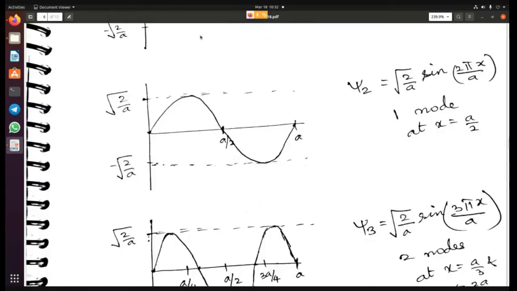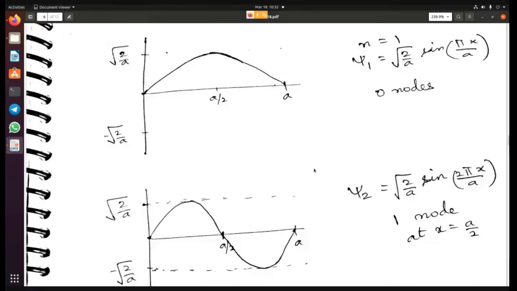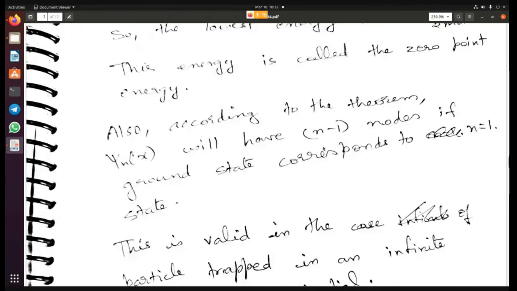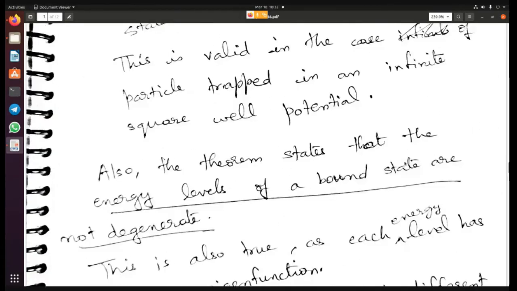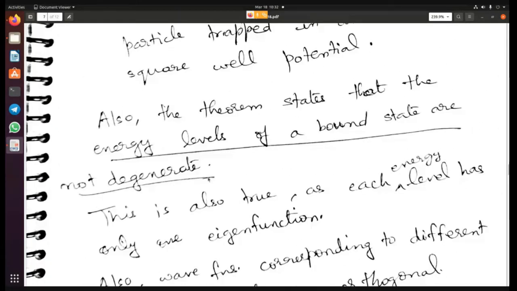Right now, I'm just telling you that the theorem told us that if n equal to 1 is your 0 point energy, then we are getting n minus 1 nodes for every wave function that we have in the solution. So that is being followed. Now I still have to explain to you why we did not consider n equal to 0. I'm getting to that.